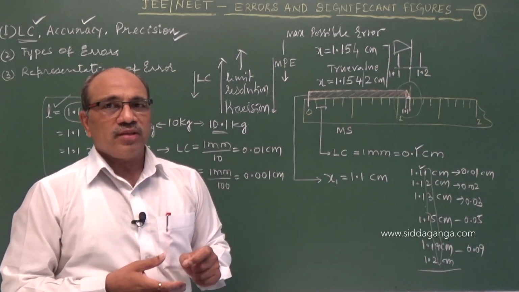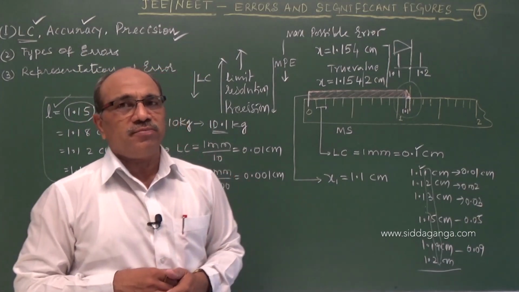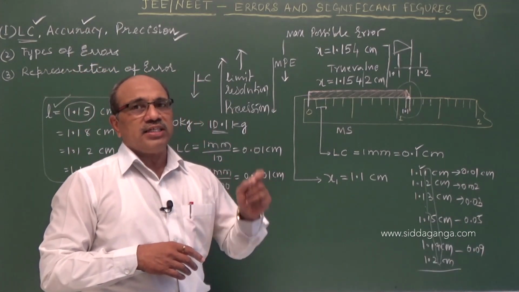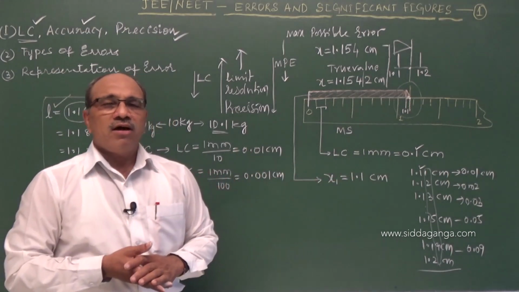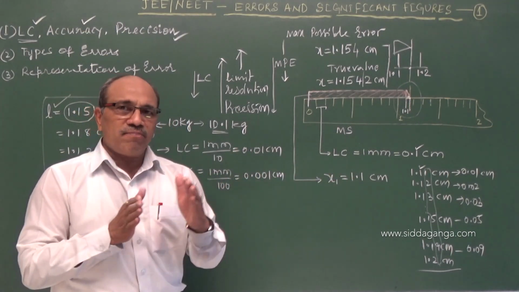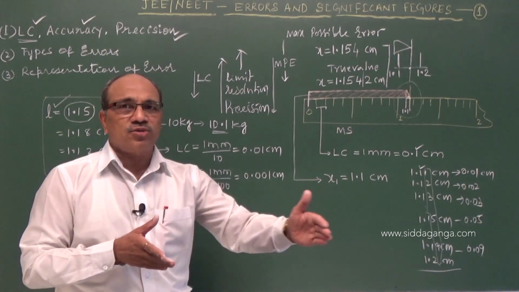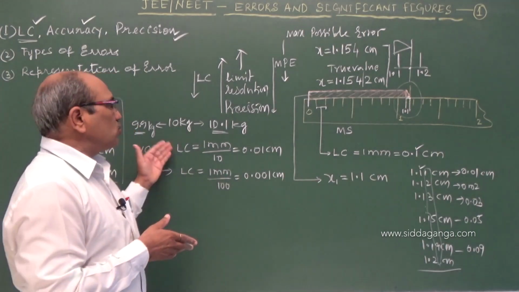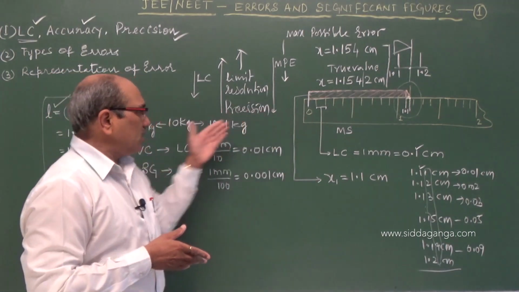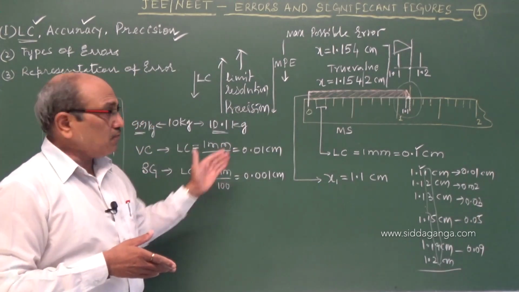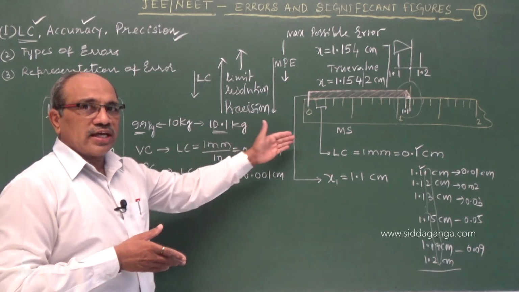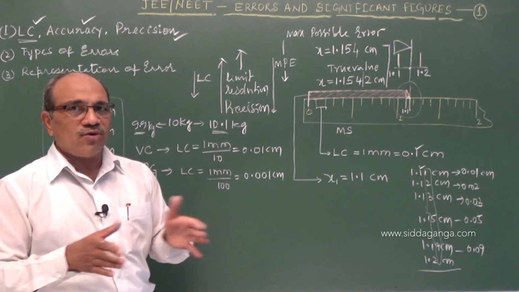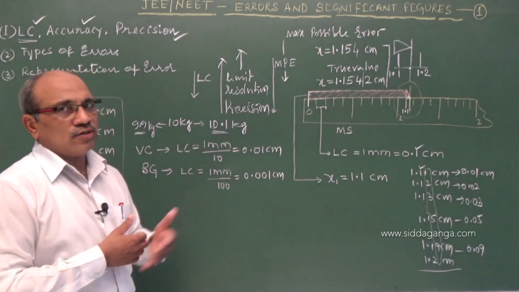The meaning of precision is resolution, or the limit under which a measurement can be done. Precision is highest if the magnitude being measured is minimum when you are comparing. You can better understand precision by taking different instruments measuring the same value. Measuring length, you have to select different instruments: meter scale, vernier caliper, screw gauge, like this. If they have different least counts, then we can compare the precision. If all have the same least count, precision is the same. I think you followed. Precision depends on the least count of the instrument.